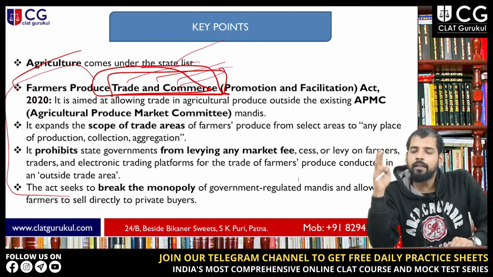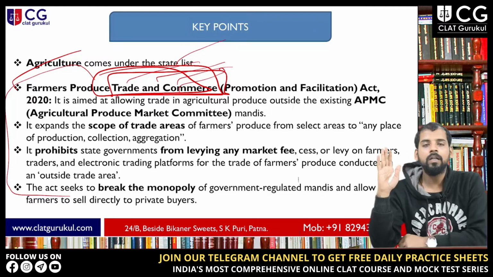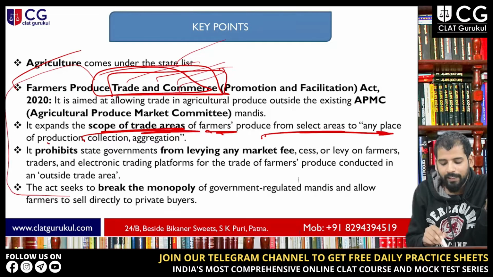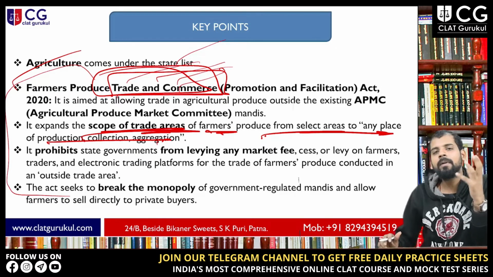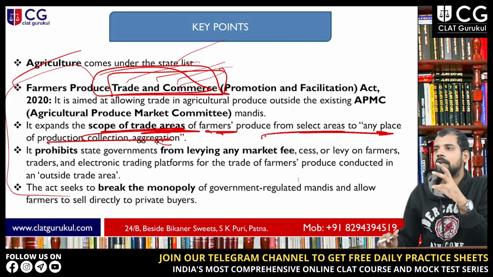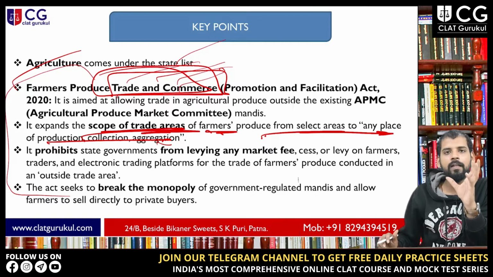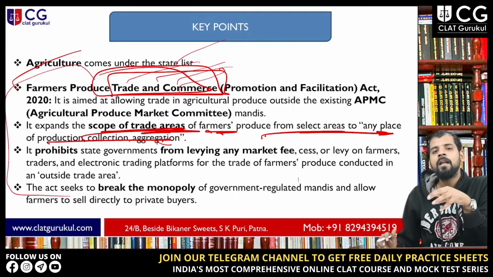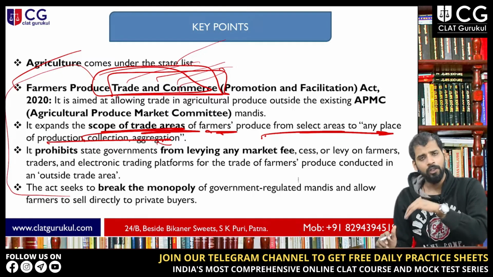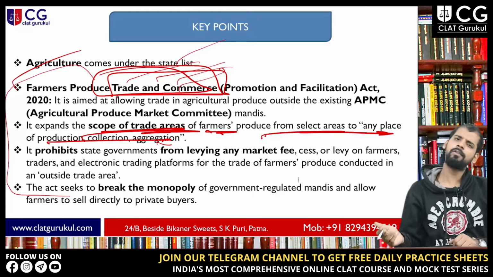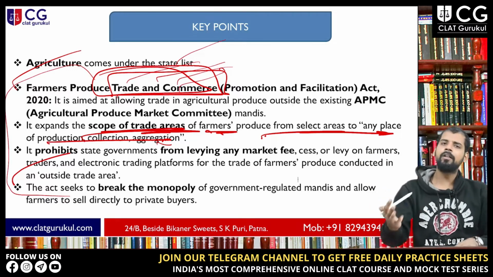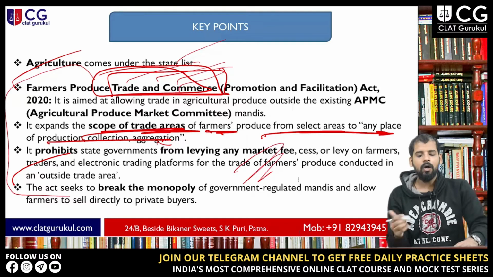In this first act, the government expands the scope of trade areas of farmers' produce from select areas to any place. Earlier, farmers could sell their products in existing mandis. Now they are expanding these trade areas. It means you can sell your product not just in mandis but also in some other areas too. This bill prohibits state governments from levying any market fee on this, right?